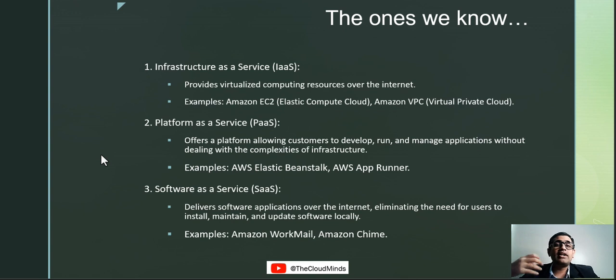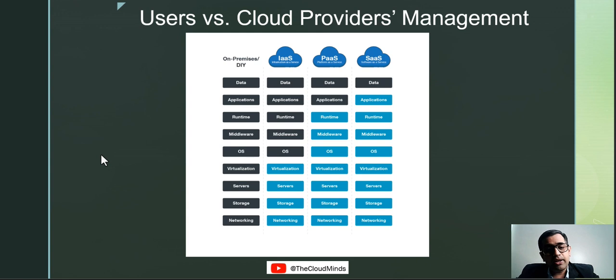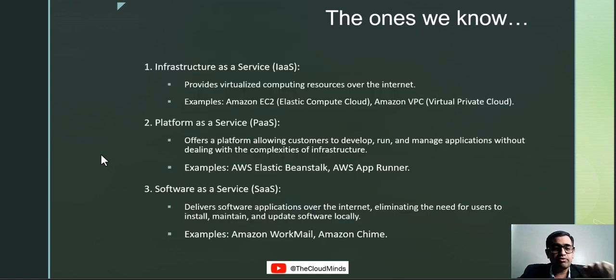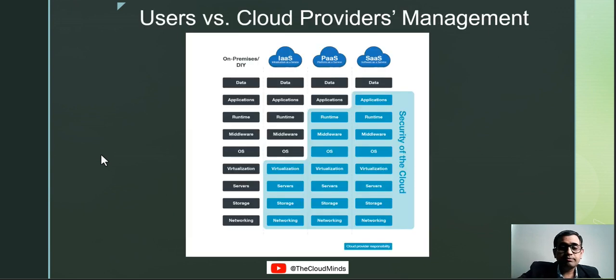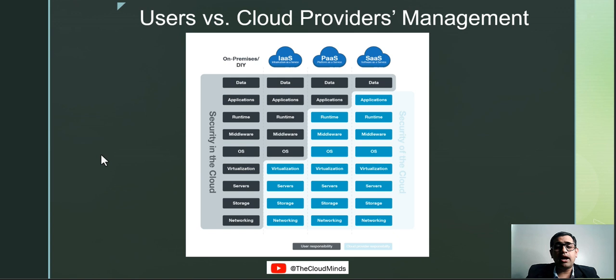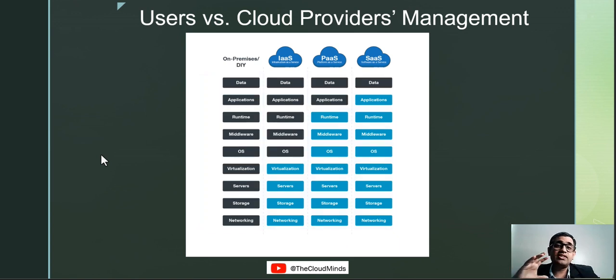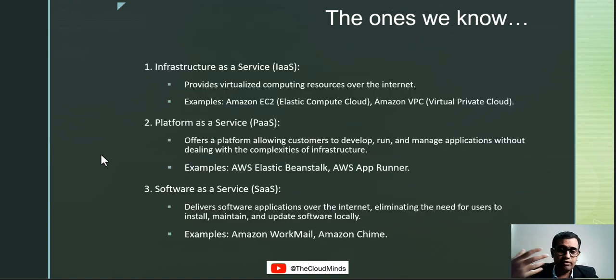I have tried to provide a bit of a description on what each of them are and one or two examples of each of them. Now, for example, if I talk about infrastructure as a service, where application, runtime, middleware, and operating system you have to take care of. An example is an EC2 instance, wherein you have to provide the operating system, you have to provide the runtime, and what are the applications that will be deployed on that, etc. You'll have to provide them.